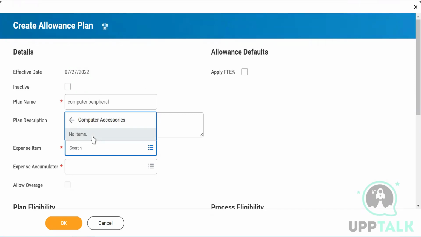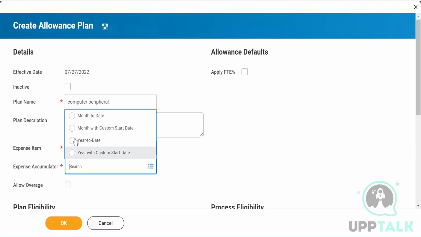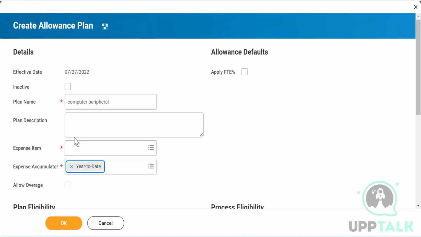And when you have the real time value, then you need to put that expense accumulator. Expense accumulator basically means they will tell you that in a year, you can have one mouse from the office. So you can put like year to date.